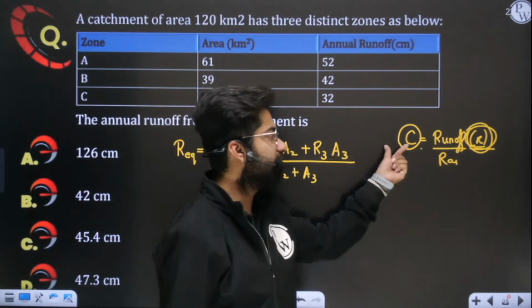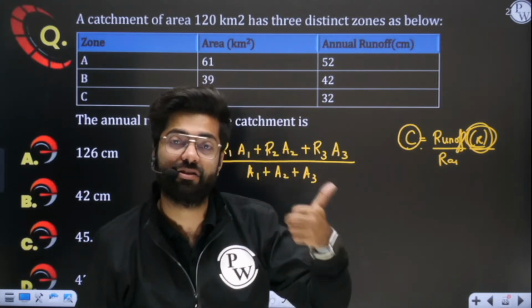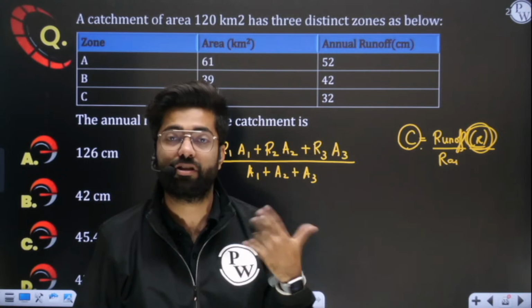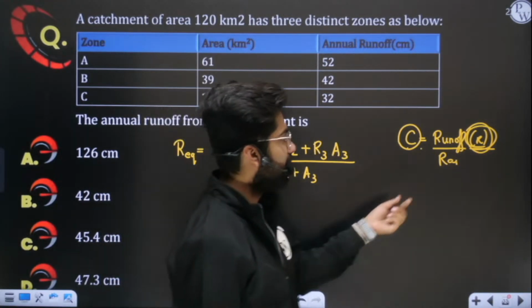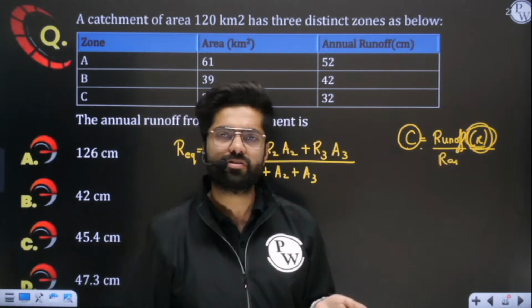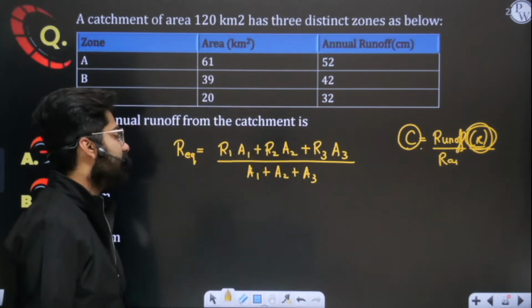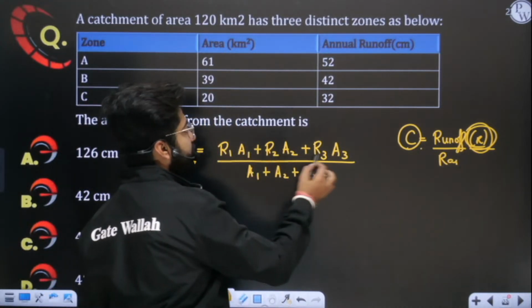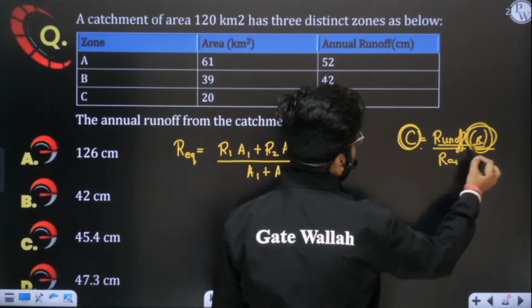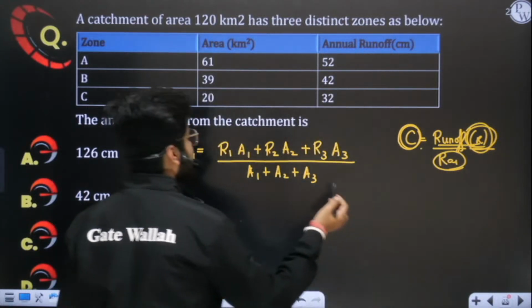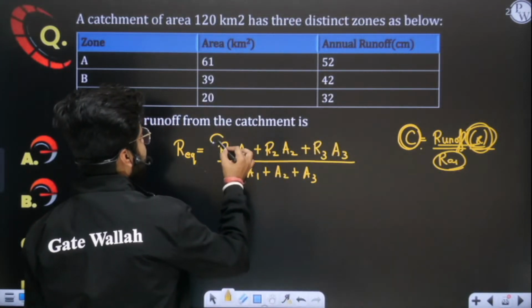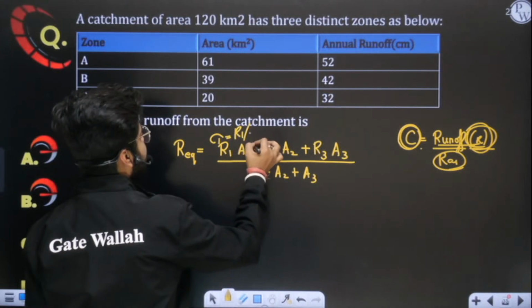Runoff coefficient is nothing but the fraction of total rainfall, such as 40% or 50%. And if you are writing runoff, that is also the same. So in place of C1, you can write R1 upon total rainfall. C1 can be written as R1 upon total rainfall.